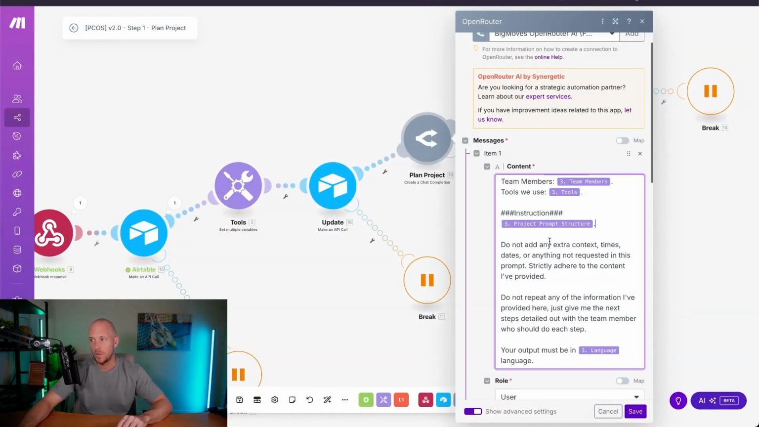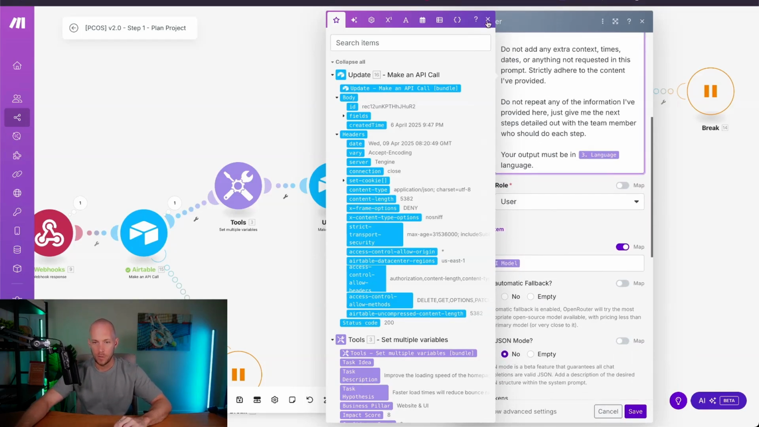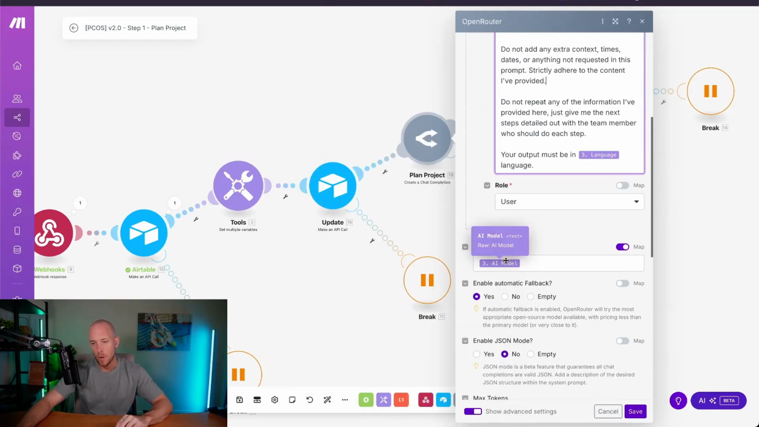So once we have the main prompt inside here, we add in a little bit more of what I'll call our system prompts, like the back end stuff that people don't really need to see, which is basically just saying here's how we want to get the output. We don't want any extra context, times and dates and so forth. Then if we come down a little bit further, we have our AI model mapped in here.